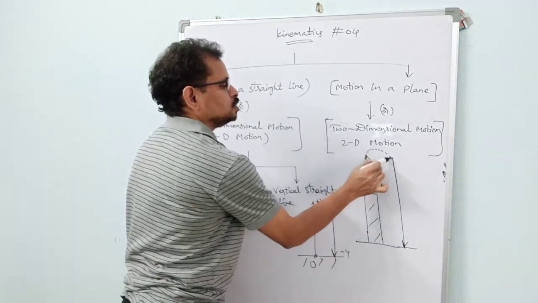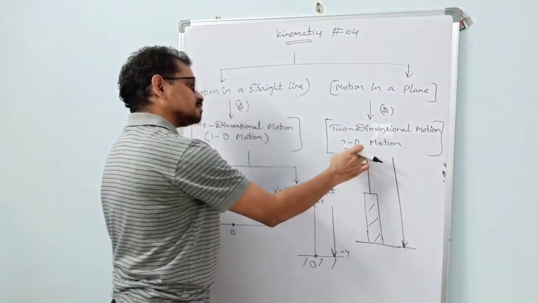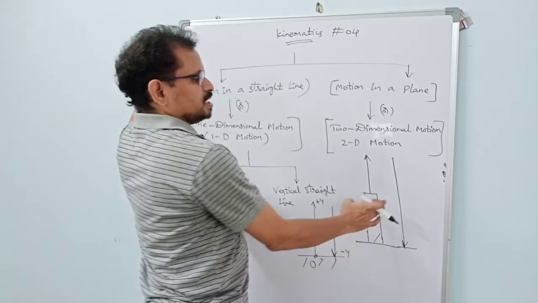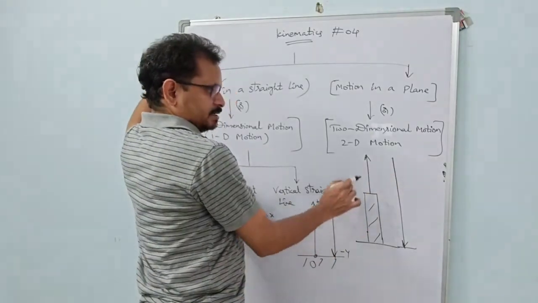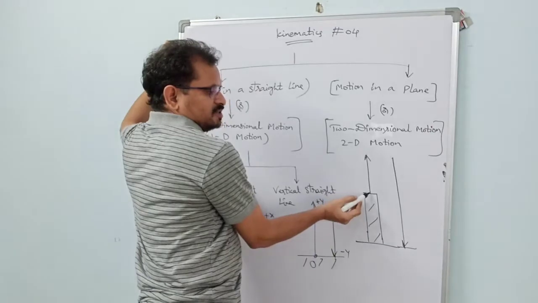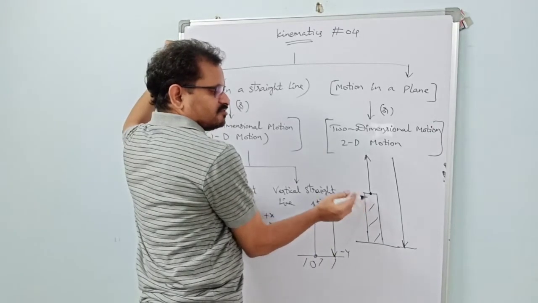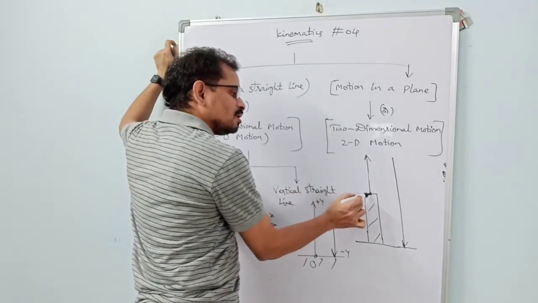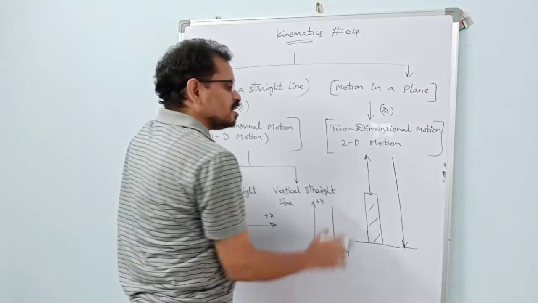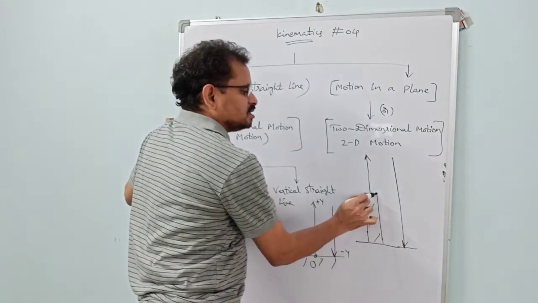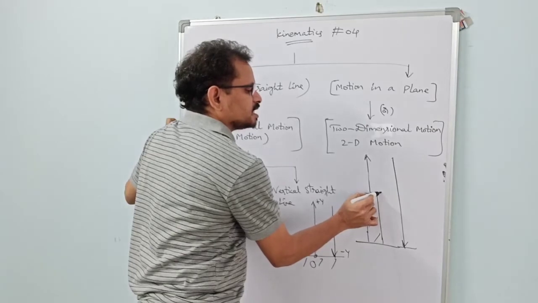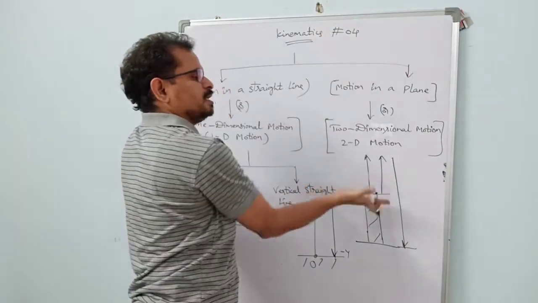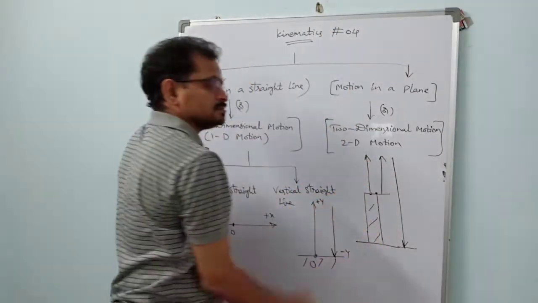Again, don't try to join the lines here like this, it is a blunder. Never draw that. For the sake of convenience only, we are drawing this line here. Students may get a doubt: if you stand at the center of the top surface of this tower and throw the ball, what happens? It goes up and again it has to fall here only, no? So that's why we ask the person to stand at the edge of this tower and throw in this direction. It goes up like this and comes down like this. From the edge he is throwing up and it falls down on the same line. So there is no problem, I think.